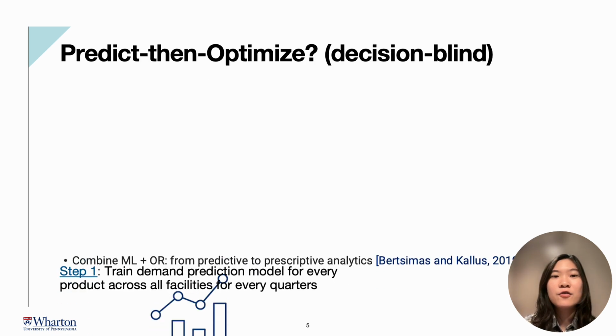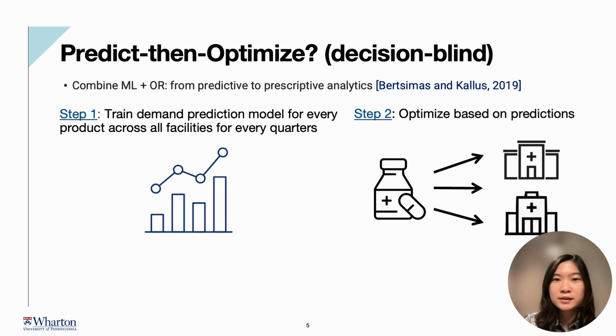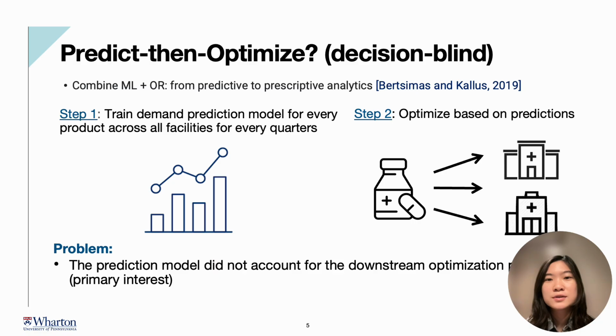So at a high level, our approach is based on this predict and optimize framework. However, the problem with this approach is that when we train the prediction model, we didn't consider the downstream optimization problem, which is the primary interest of our task. So the literature has also pointed out this is inefficient. If your prediction model is misspecified, it will propagate the error to your downstream decision model. So the ideal way is a decision-aware approach, which means you build a prediction model that's aware of the downstream